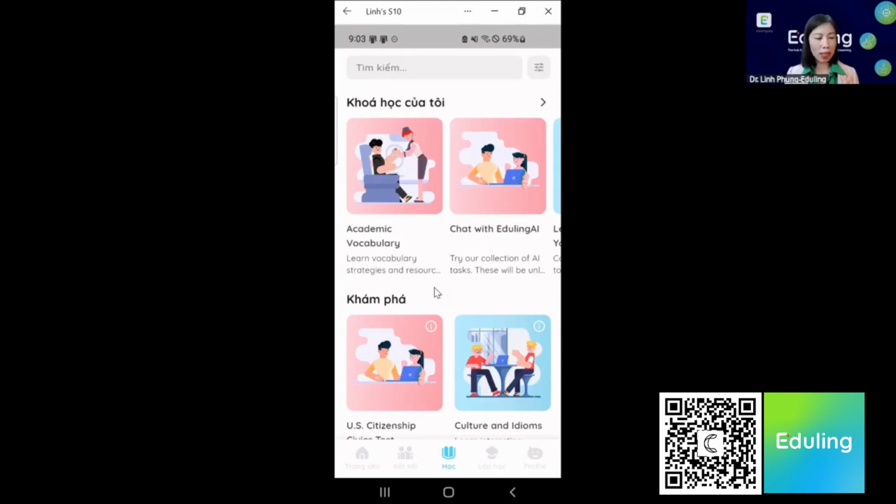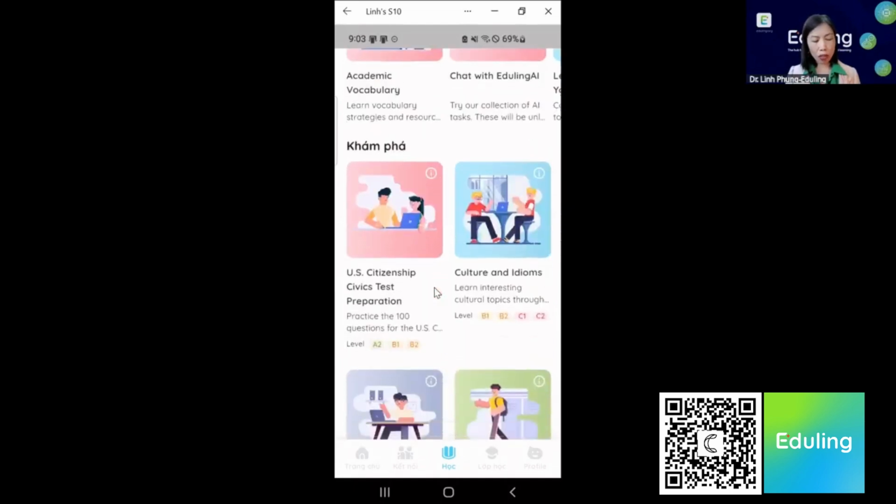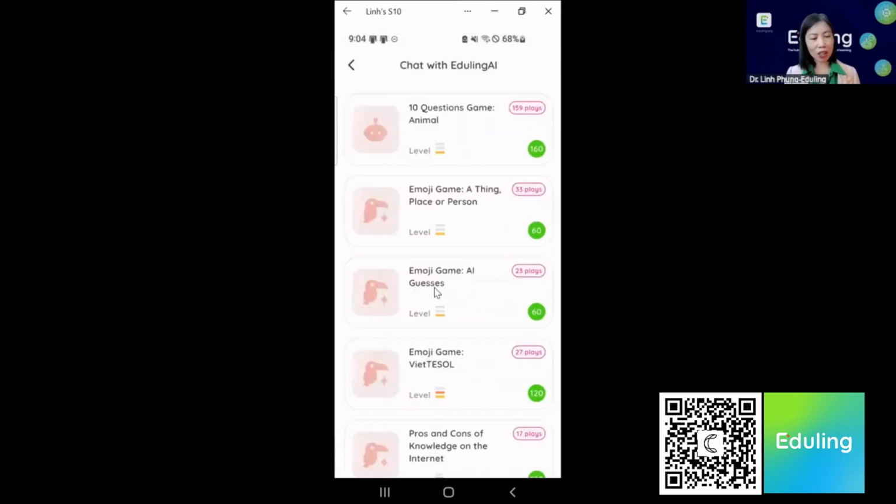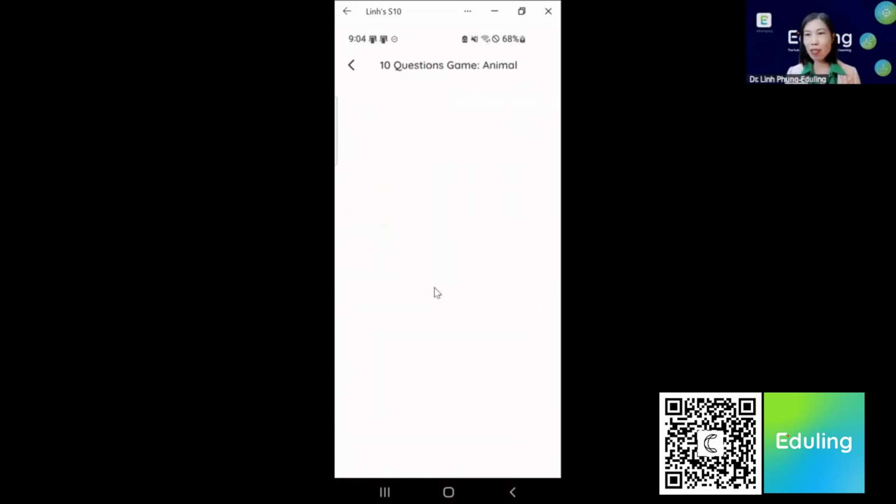After you download the app from the App Store or Google Play, you can search Eduling, right? And when you open the app, now instead of going to the home screen, you can see the courses immediately. In this case, I have some courses that I have already enrolled in, and then I have courses that I can explore. And if you want to chat with Eduling AI, there are a lot of tasks within each course that are tasks with AI. But in this case, I'm going to click on chat with Eduling AI here. And I'm going to try this task that I have been talking about a lot. But let's see if you can see what the experience is.